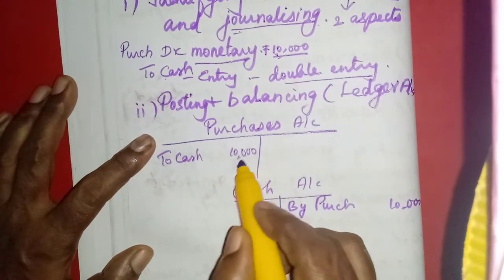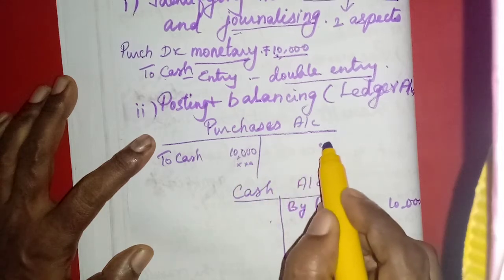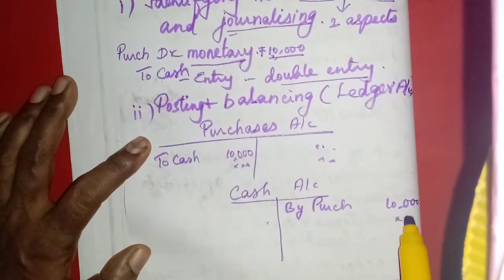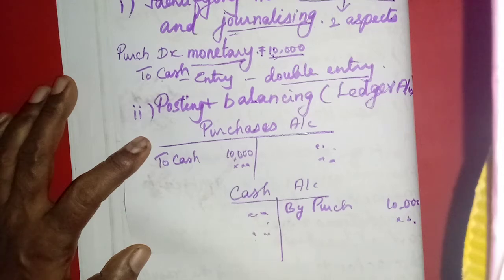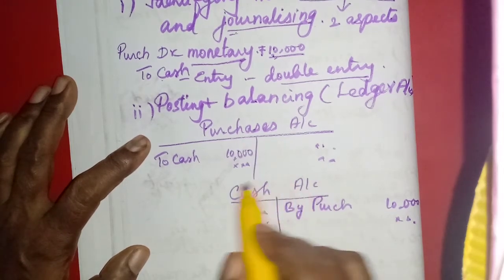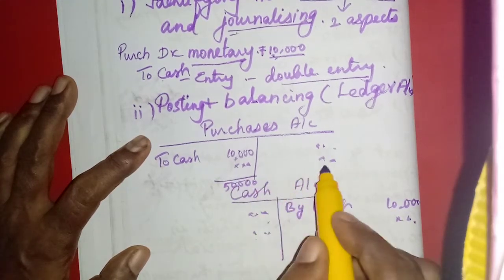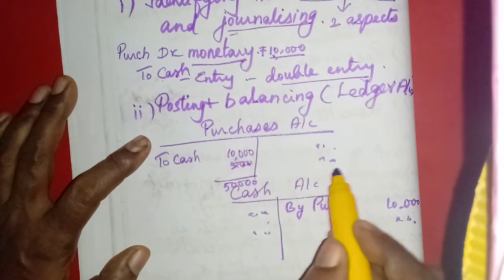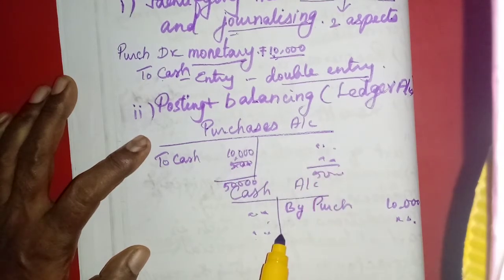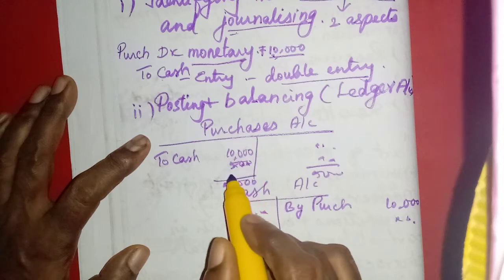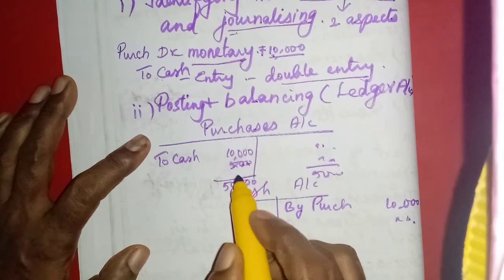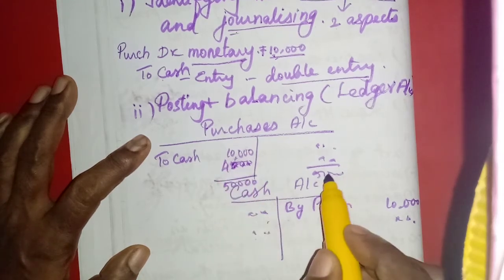Then we may write many items: here one item, here two items, three items, and many items will be there. Then we add both sides, which is called balancing. Here 50,000, here 5,000, here 50,000, here 5,000, here 40,000, 50,000.